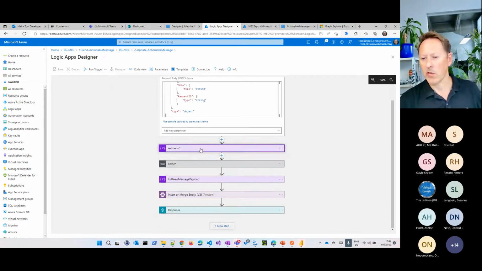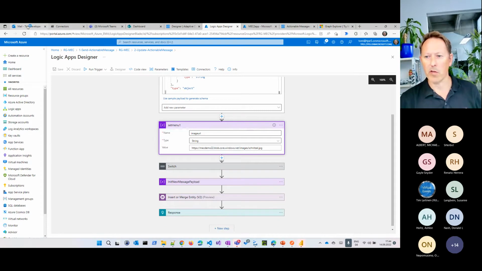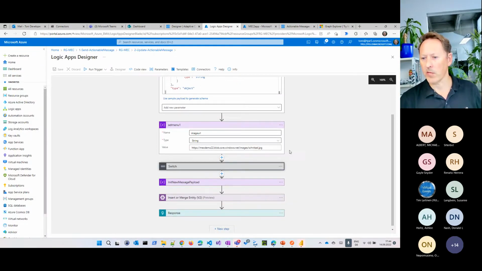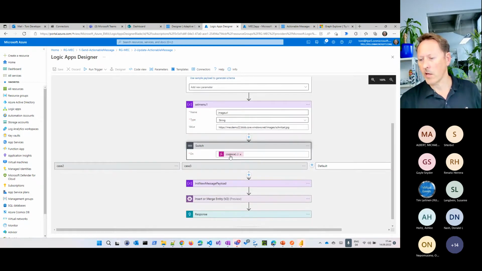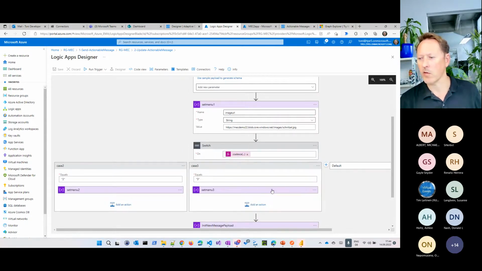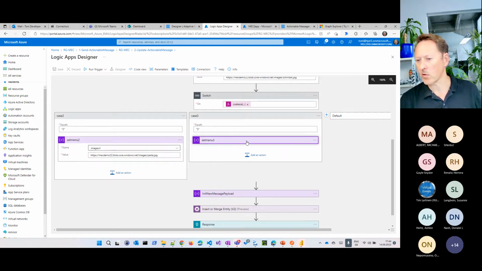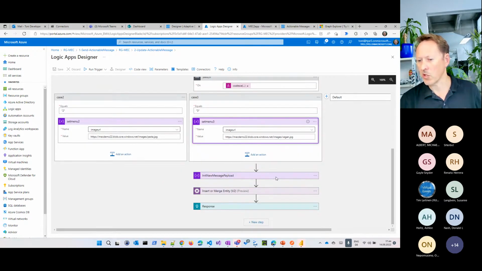And what are we doing here? We say, okay, by default, we say the user selected schnitzel. We want to show him or her an image here. In my case, you see I selected the vegan food, so I get the graphics for the vegan food and my comment here. And what else do we have here? Then we switch and say, depending on what came back here, the menu that has been selected can be 1, 2, or 3 here. And here we simply say, if it's 2, then please change the image URL to pasta or change it to vegan. In my case, it went to vegan, or the default would be maybe schnitzel or so.